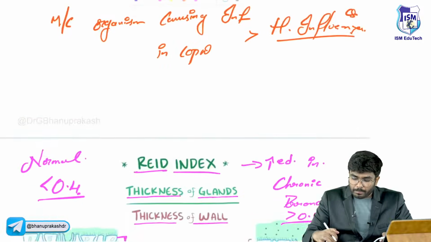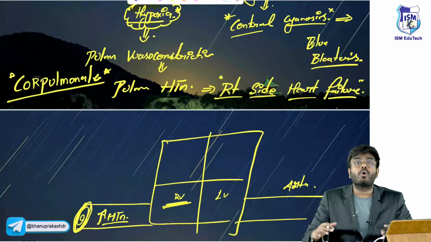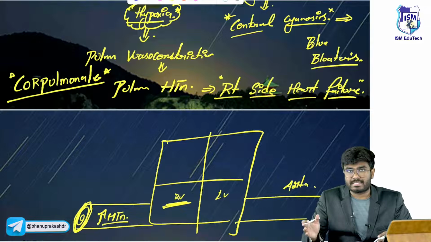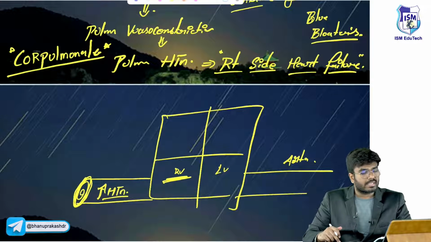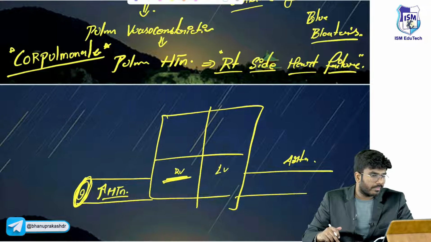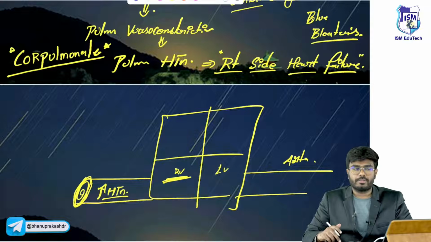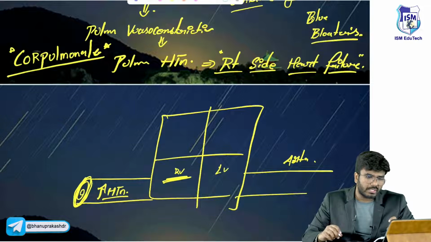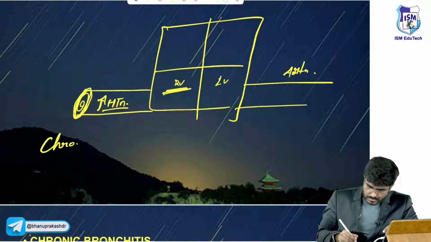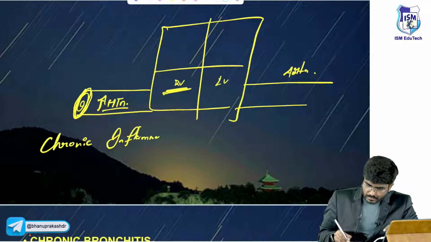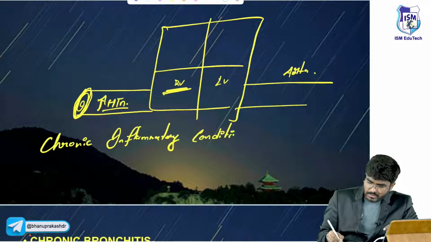But chronic bronchitis. Okay, chronic bronchitis, in the name itself it is there. Bronchitis, inflammation of the bronchi. The chronic bronchitis does not increase the risk of amyloidosis. One important MCQ: chronic inflammation. See, chronic bronchitis is a chronic inflammatory condition.